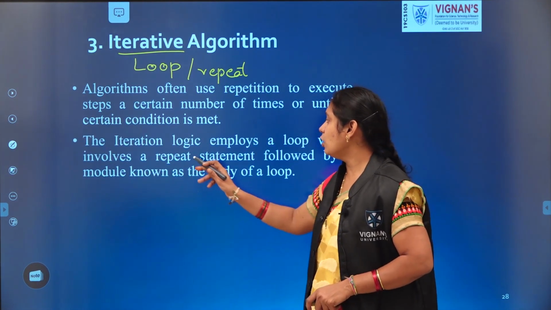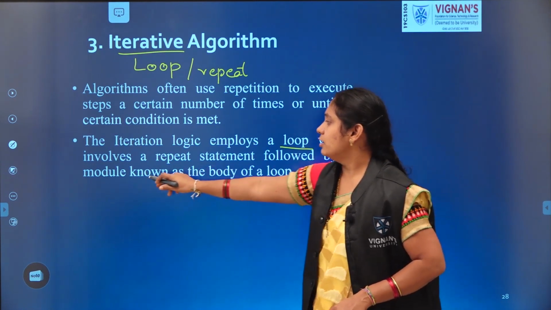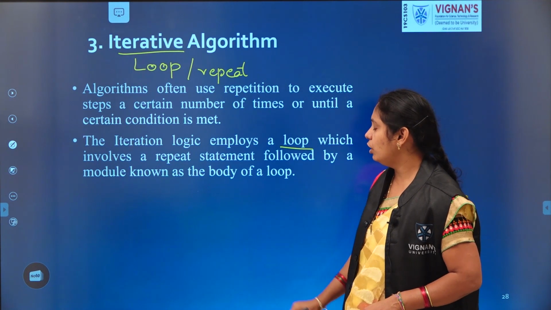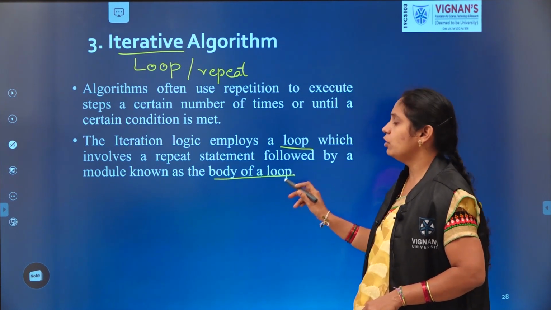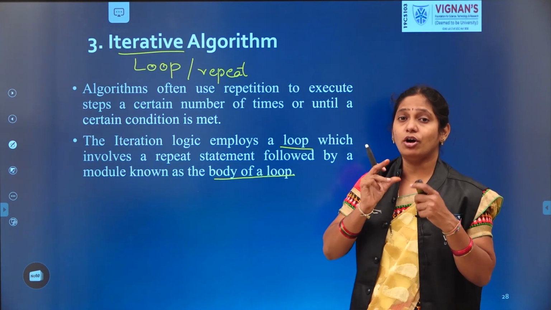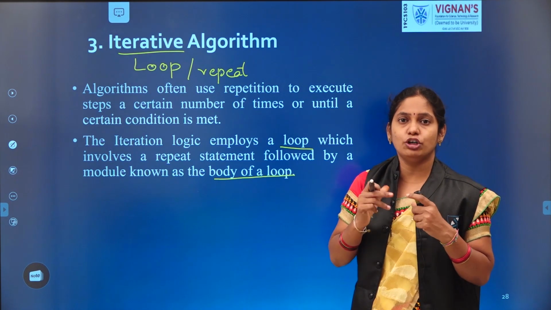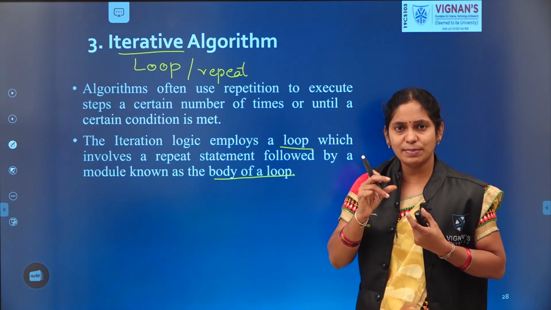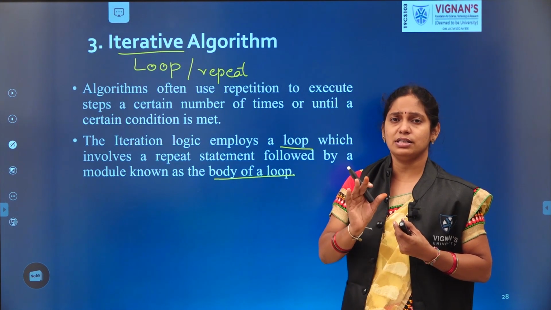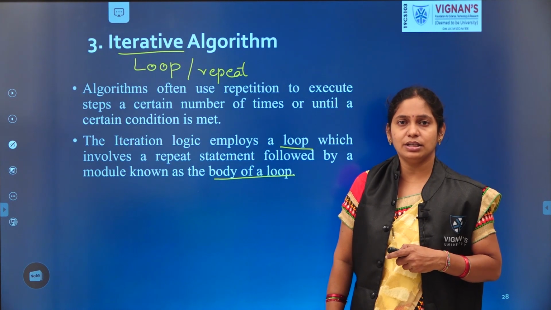Iteration logic employs a loop to repeat statements, followed by a module known as the body of the loop. What steps need to be repeated? Those statements are executed continuously for a specific number of times. That we call repetition.